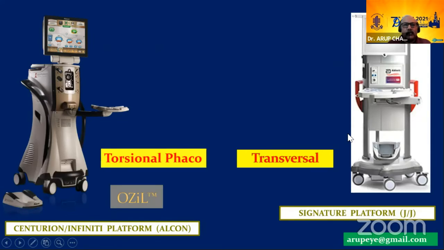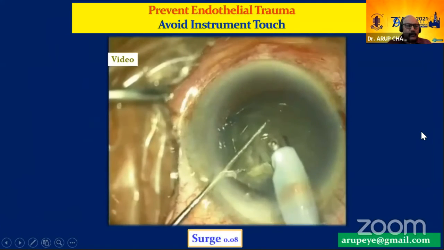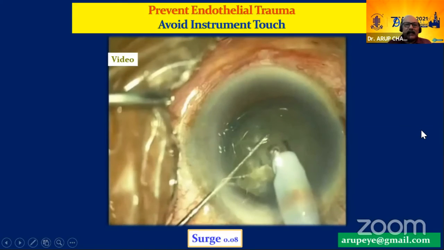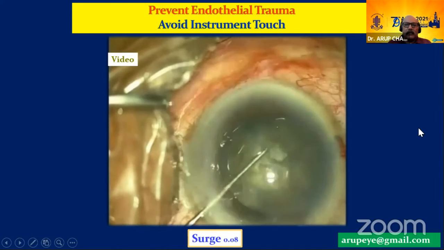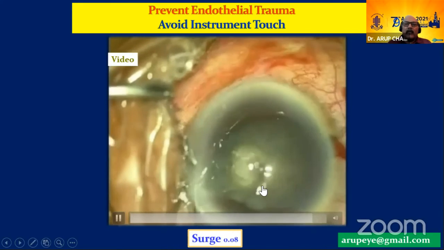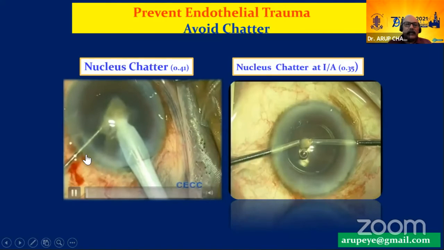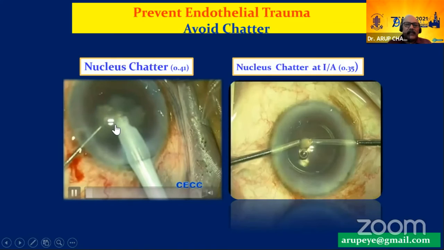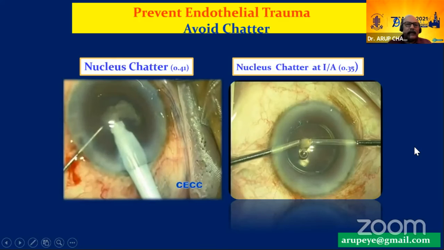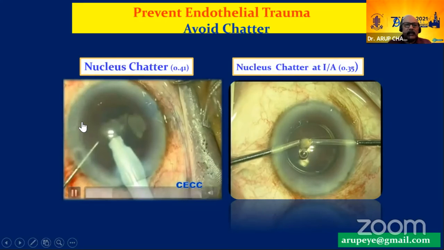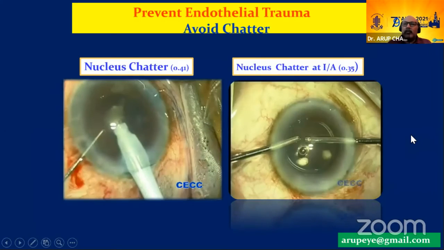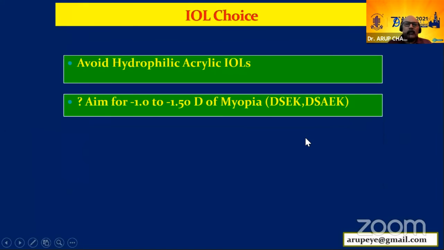Make sure that you put the phaco energy to judicious use. I would rather be using torsional phaco in these kinds of patients because it is very easy to use high power in harder cataracts without damaging the intraocular structures. Avoid instrument touch. For example, here there was AC collapse and the instrument touched the endothelium. Nucleus shatter can have a disastrous effect if you're dealing with a patient with a borderline endothelium, because this ricochets on the endothelium and damages it. So make sure that we don't do that.